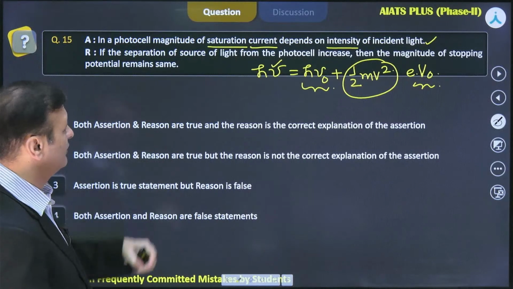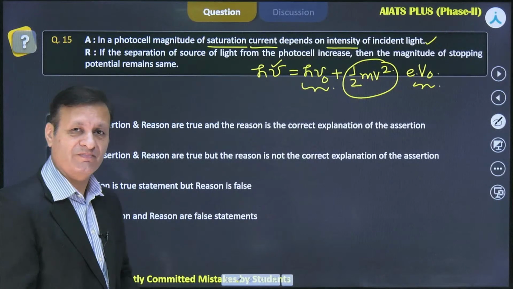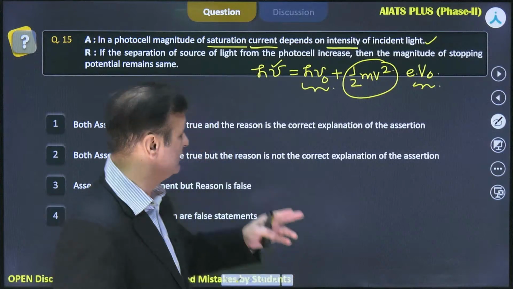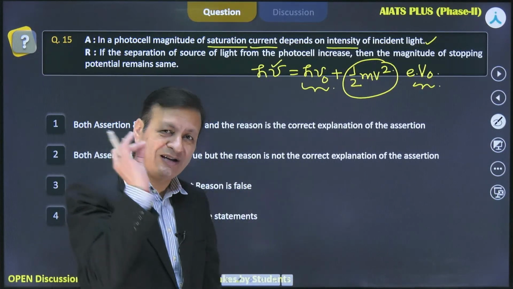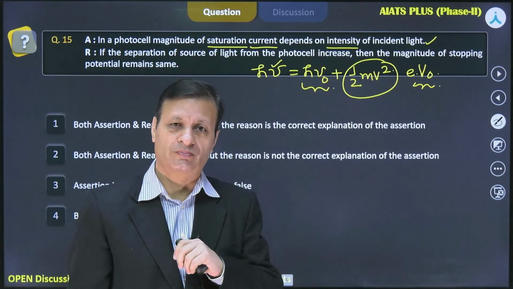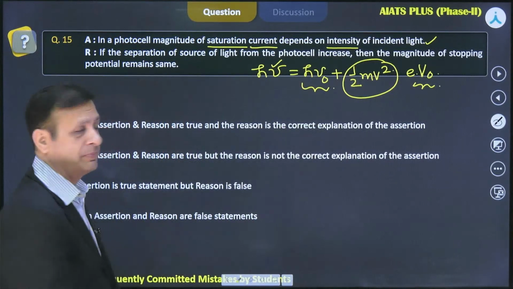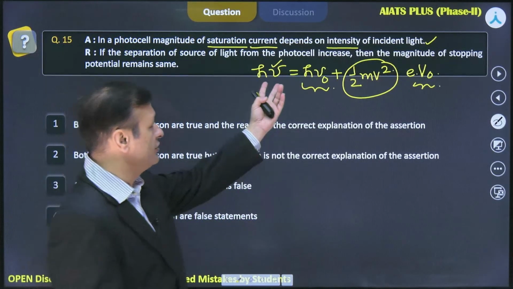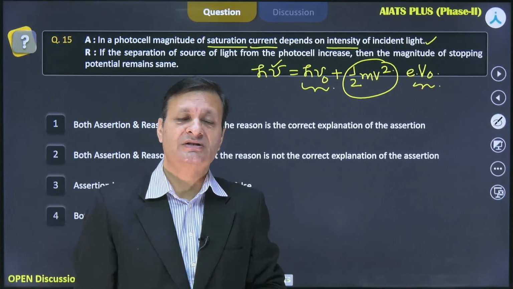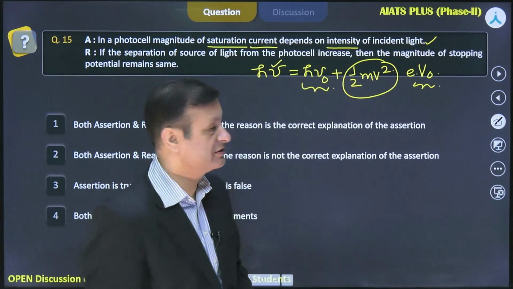So it says if the separation of the source of the light from the photocell increases. So first we need to understand, does this separation change the frequency of the incident light? Answer is no. So if there is no change in the incident frequency with the separation, it means stopping potential would remain same because the incident frequency remains same.